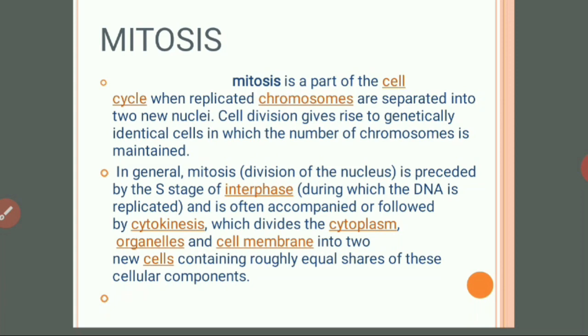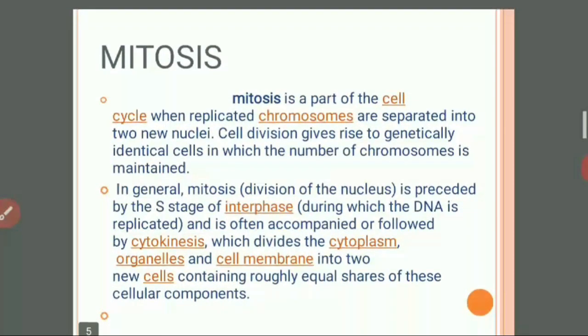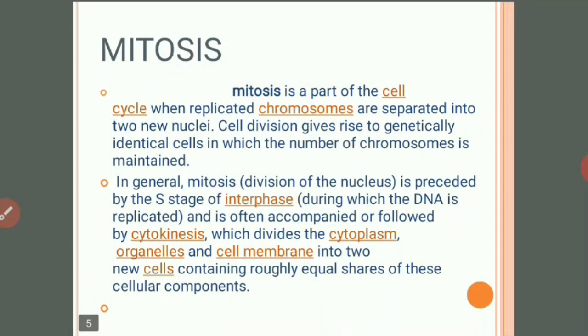In general mitosis, division of the nucleus is preceded by a stage of interphase. It is the very initial stage of mitosis. DNA is replicated and is often accompanied or followed by cytokinesis.